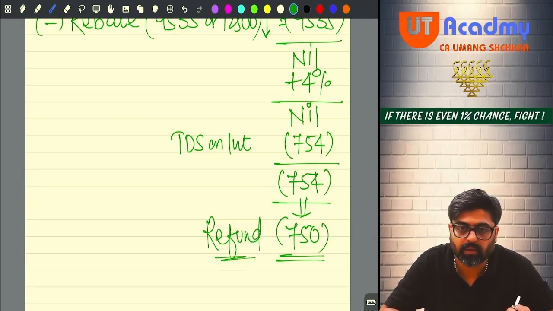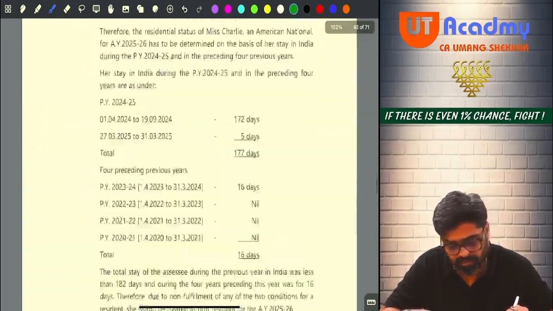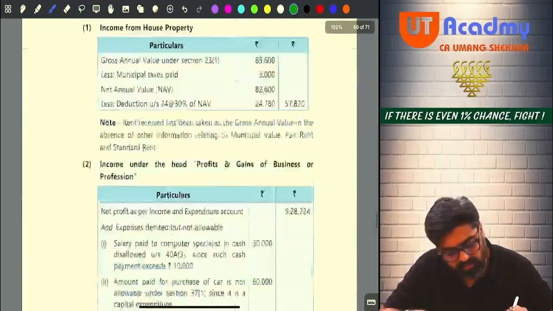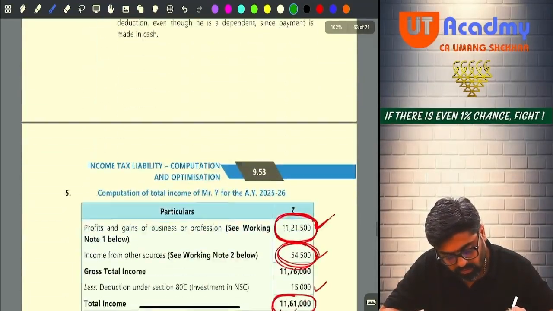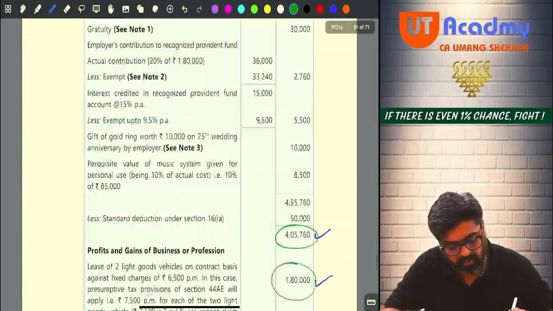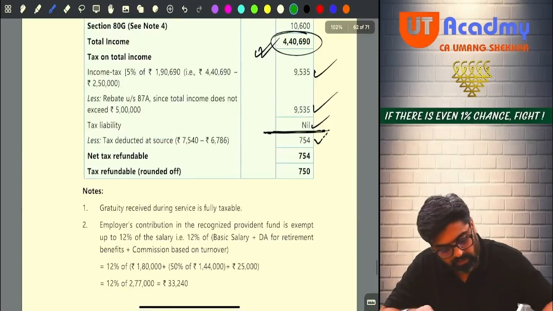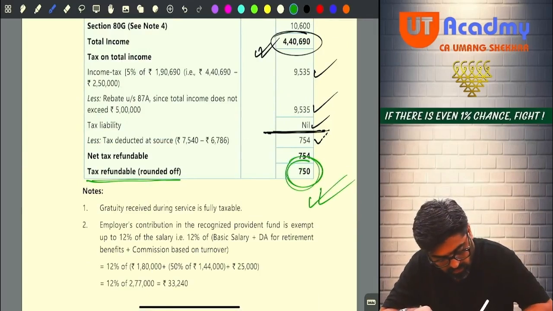Got it, sir? Very difficult? Easy question. See, many informations are given in the question, no? That's why students get confused. Don't get confused. All the questions are easy. You are going to get the same things which we have done in the class. See, 750 refund. Tax refundable.